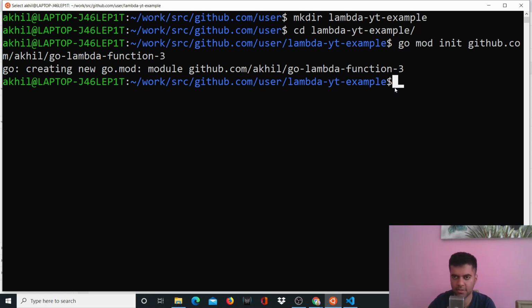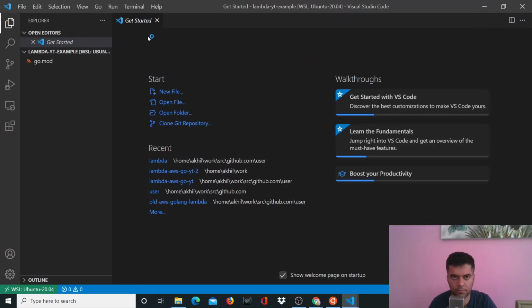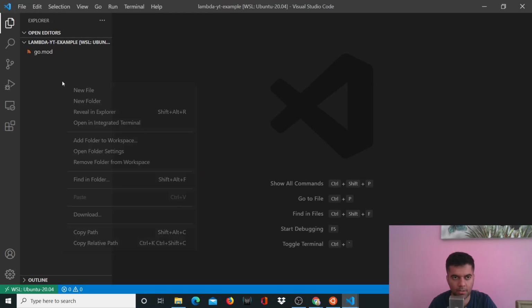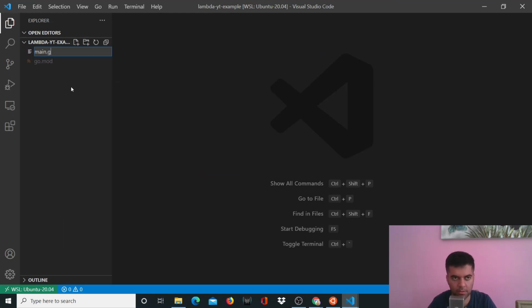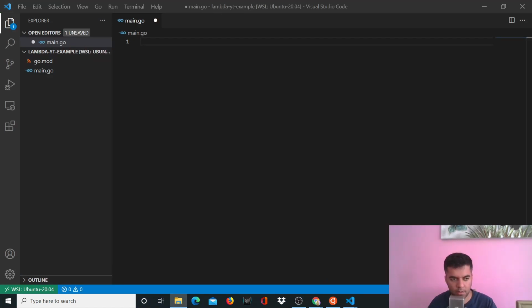All right, so now what we'll do is we'll open up our code editor. I'm using VS Code, you could be using anything else, and let me bring VS Code here. All right, and here all I have to do is I just have to create a main.go file, and we'll be just using one dependency in this entire project. That is it. All right, so this program is going to be short, and we're going to code a bit quickly.